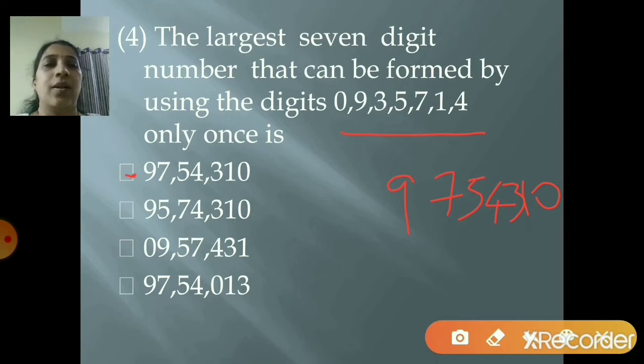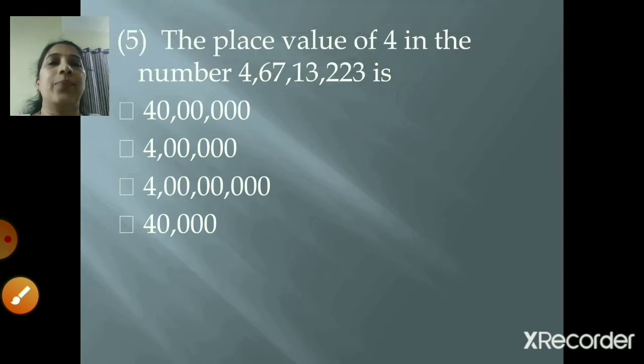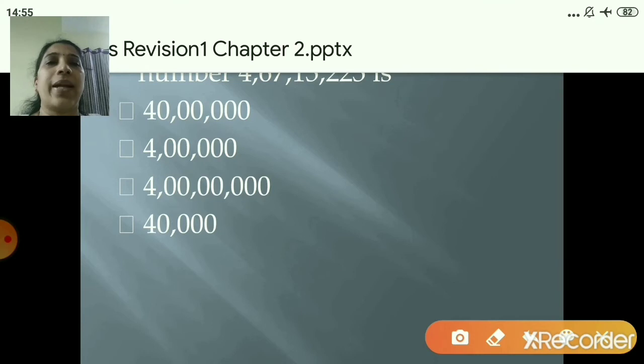So I hope students you are understanding how to do it. Now let's move to the next one. The place value of 4 in the number 4 crore 67 lakh 13,223 is. Again they have given you 4 options, right? So you have to select the right one. Now first you see on which place the number 4 is there. So start counting from your right hand side.